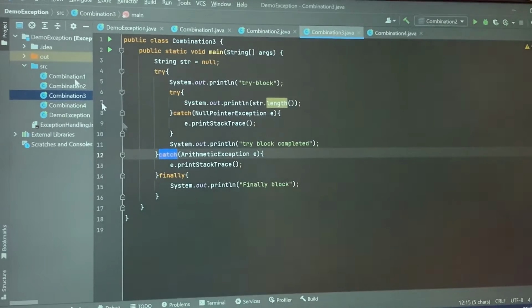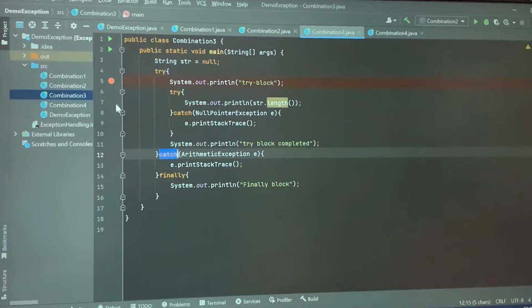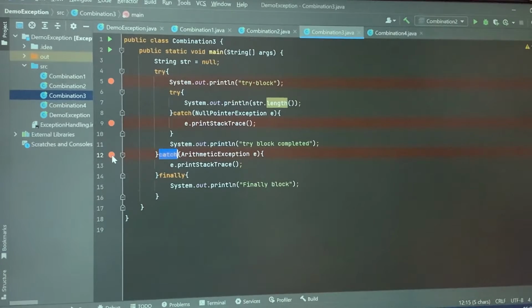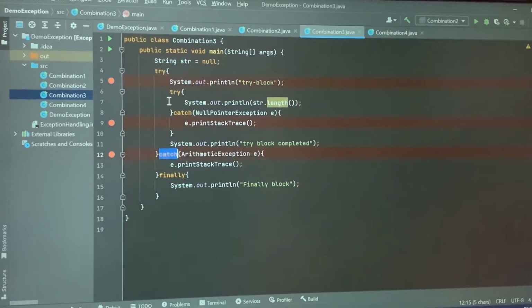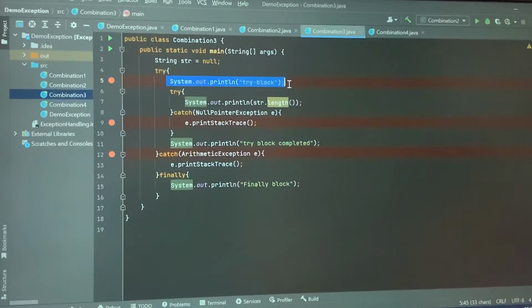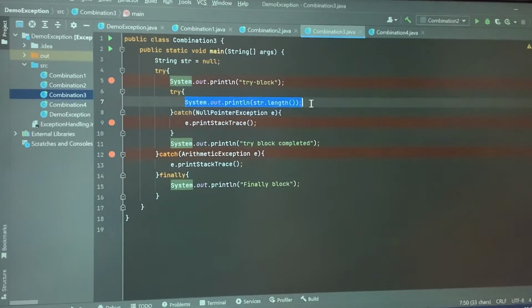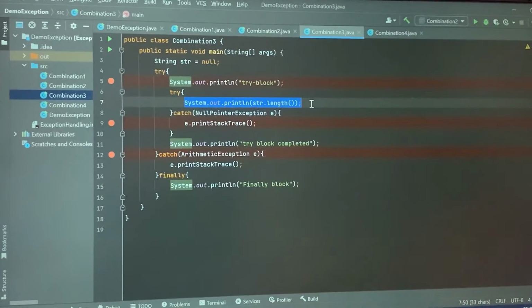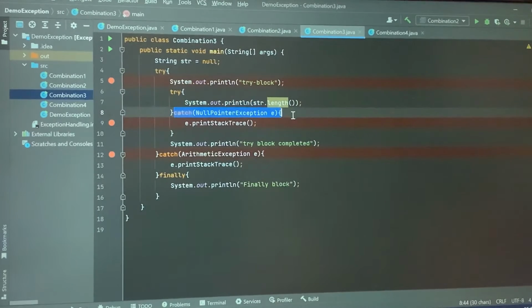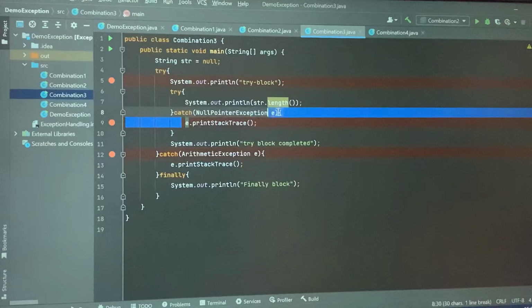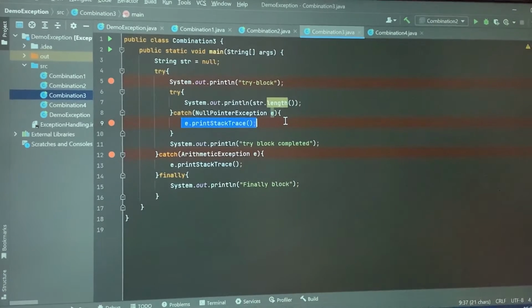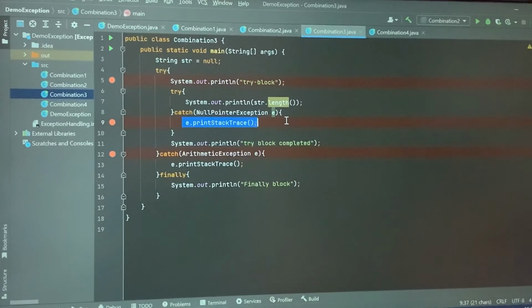So if I understand this program, and if before running it I want to analyze what the output should be, as per me, this line should get printed because it has no risky code in it. Then it comes to this line. This line is going to give the null pointer exception. It matches with this catch block. It is going to print the stack trace and the error message to us.